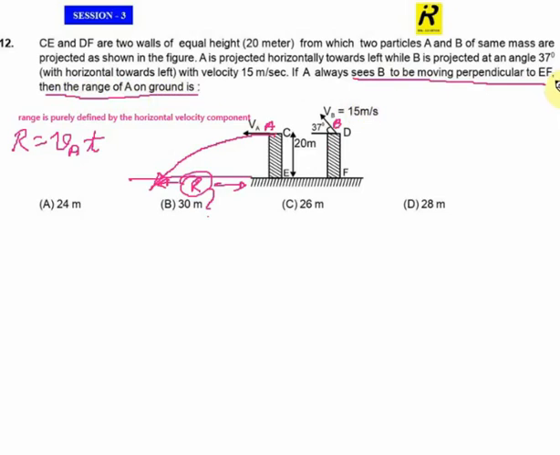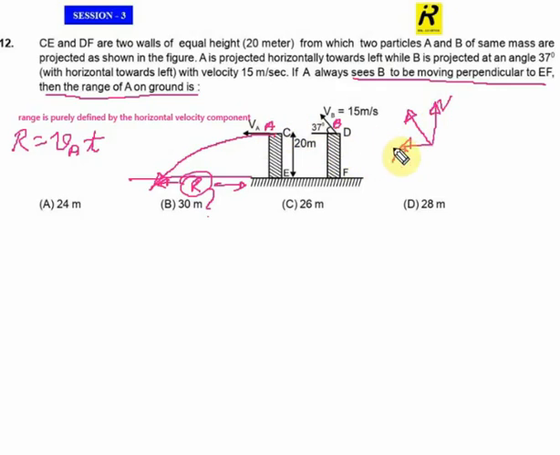To satisfy this condition, I explain like this. If a particle possesses horizontal as well as vertical velocities, this is the vertical velocity and this is the horizontal velocity.